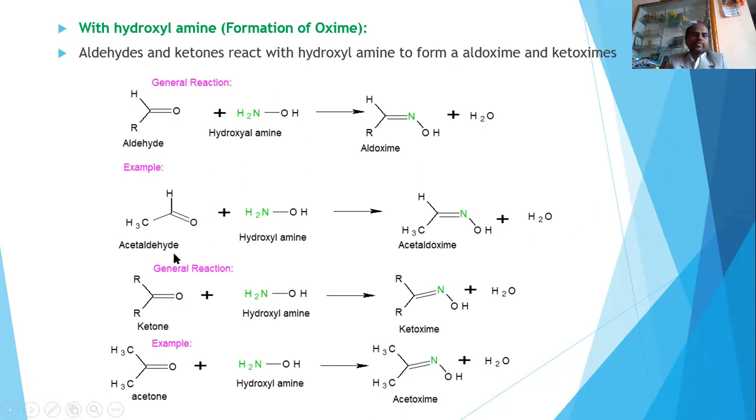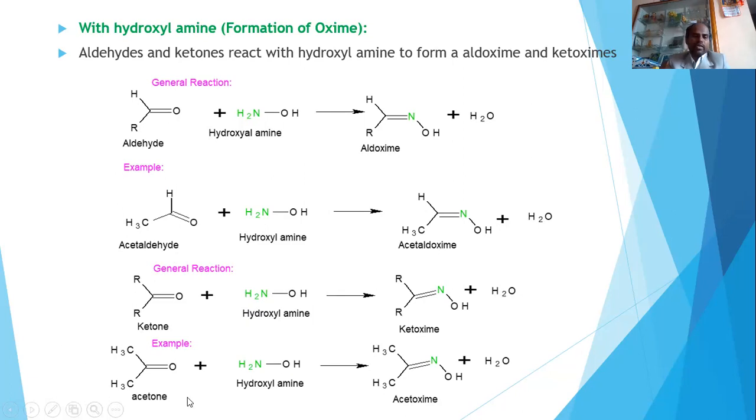Then let's take the general reaction of ketone. This ketone, when it is treated with hydroxylamine, will give a ketoxime. So here also H2 and O will go out, eliminated as water. This is a general reaction.